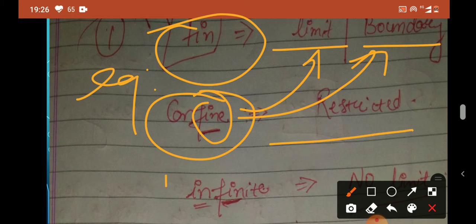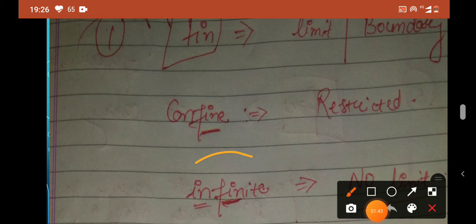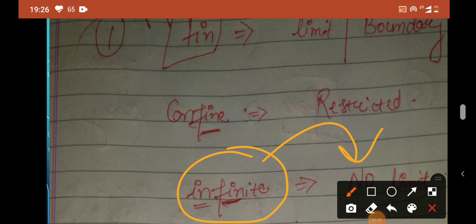The next example in this root word is infinite. You can see here I have written no limit. Here we get the word fin, which means limit or boundary. So we understood that the meaning of the word is somehow related to limit.